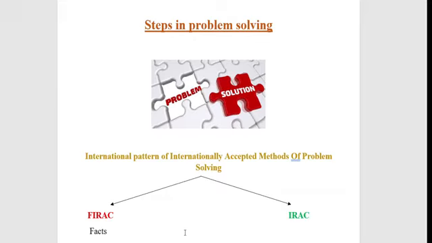With regard to libel, the first essential is that the statement should be false. It must be defamatory, it must be made without lawful justification, and it should be made in a permanent form. So these are the essentials of libel. In today's problem solving, I have taken one problem from the KSLU exams, with regard to libel.